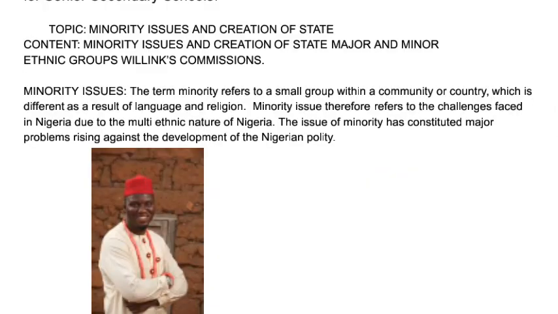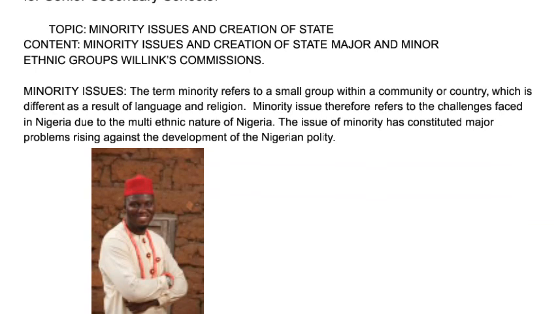Now let's move forward to define what minority issues is all about. It can be seen as a small group. Minority can be seen as a small group within a community or country, which is different as a result of language and religion. When you talk of minority, it is just like in your house, you have your junior ones, they are your minors.